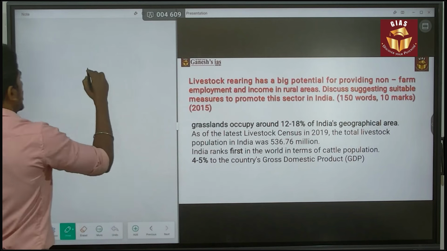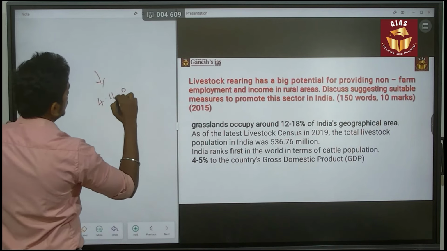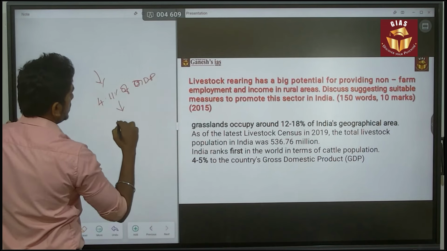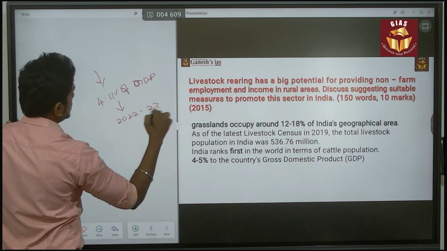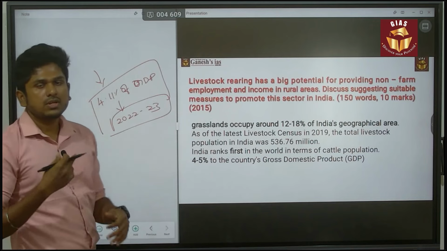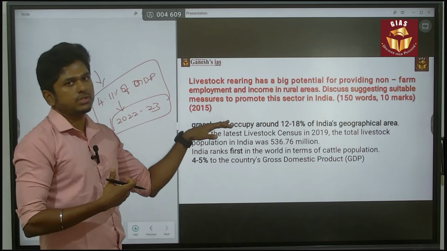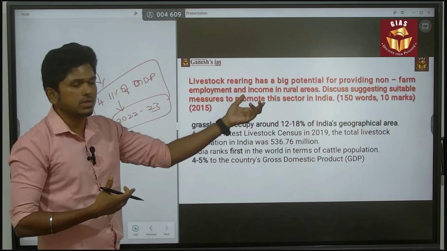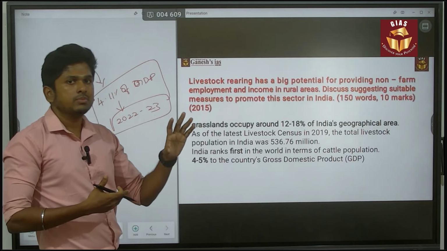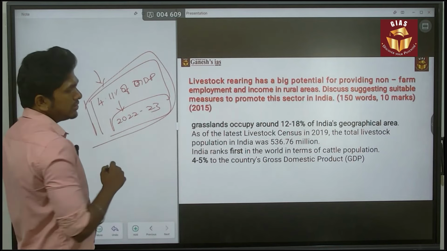For example, livestock rearing contributed 4.11% of India's GDP in 2022 to 23. You can give this data, and in such a way you should start your answer. The intro for these kinds of questions should be like this, because you can't define what livestock rearing is, or in what ministry it falls. That would be a trivial answer. So it's better to go with data like this, which will be more accurate.